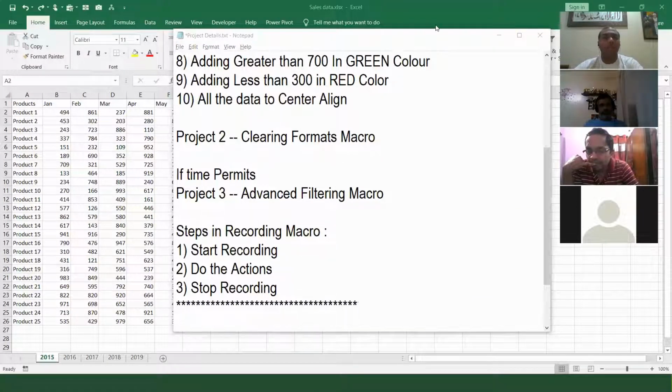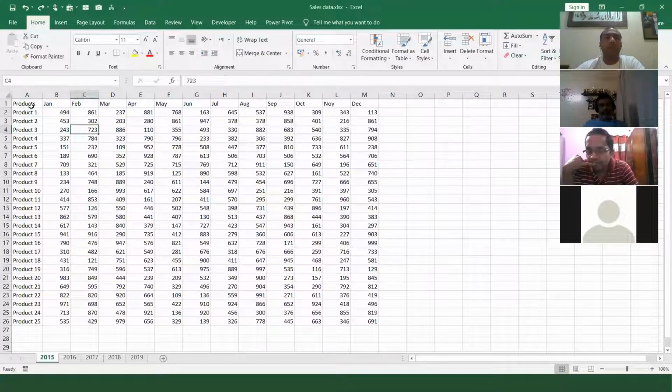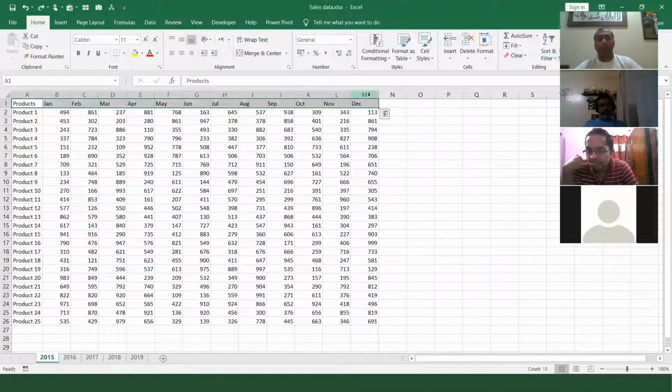Let's start. So now I come over here, friends. Normally I select the data, we do bold, italic, we put some color. So don't do all this. Before doing any of these actions, you start the macro. So see how I'm doing it. I will put my cursor on cell A1 to do the macro recording.